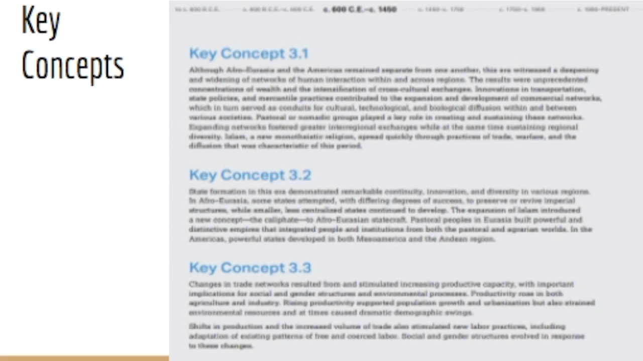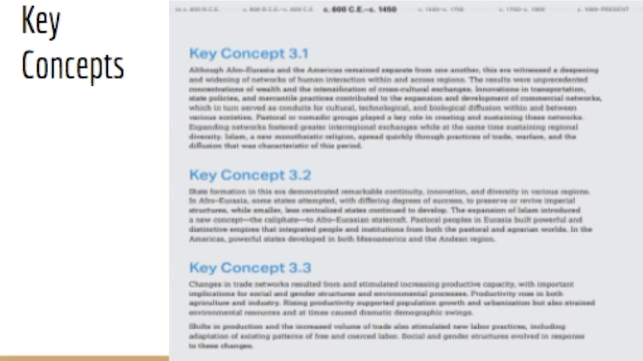Pastoral people in Eurasia built powerful and distinctive empires that integrated people and institutions from both the pastoral and agrarian worlds. In the Americas, powerful states developed in both Mesoamerica and the Andean region. For key concept number 3, changes in trade networks resulted from and stimulated increasing productive capacity, with important implications for social and gender structures and environmental processes.